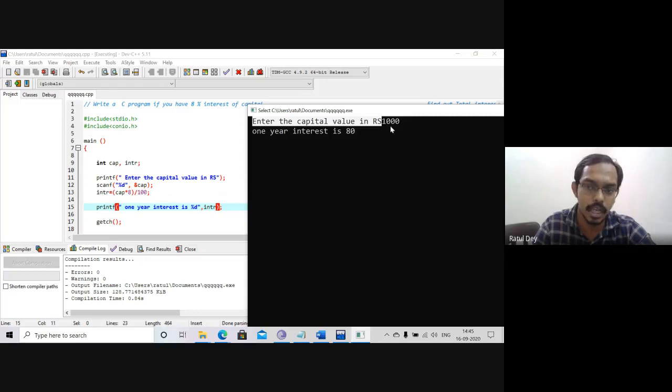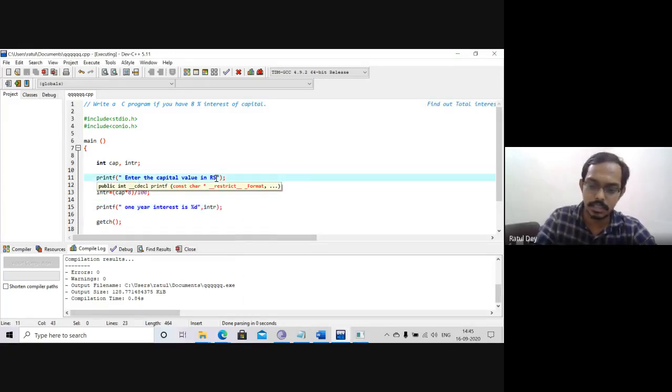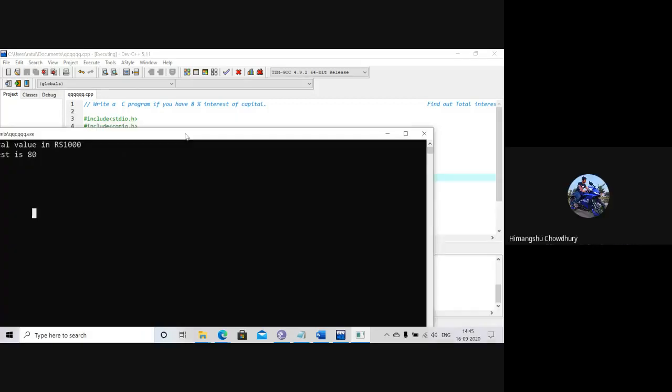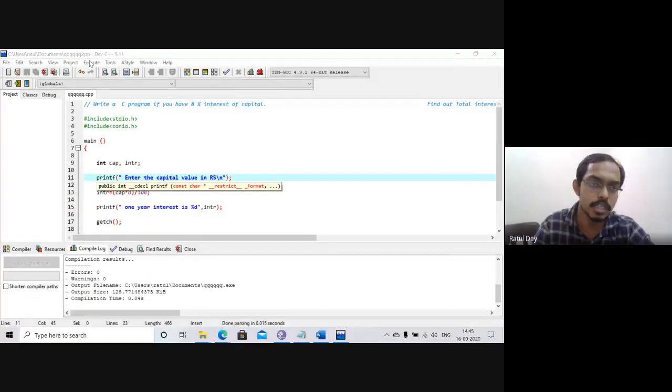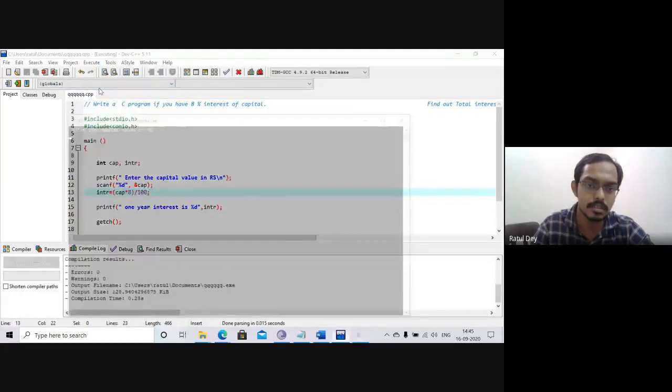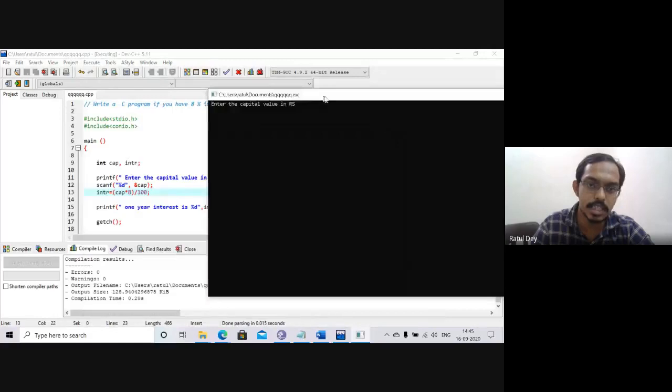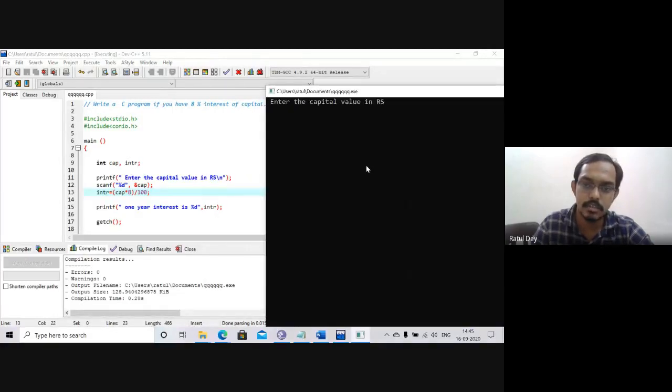So we put 1000 and calculate this. If you want to write \n here, that represents the next line. I will try to execute, compile and run. Sir, done. Okay, just wait for 1 minute for the others. So the cursor comes in the next line. You can see here, you write 1000 and you find the 1 year interest is 80.